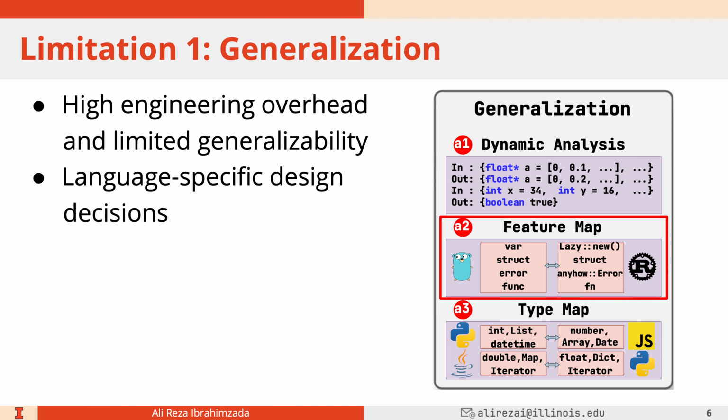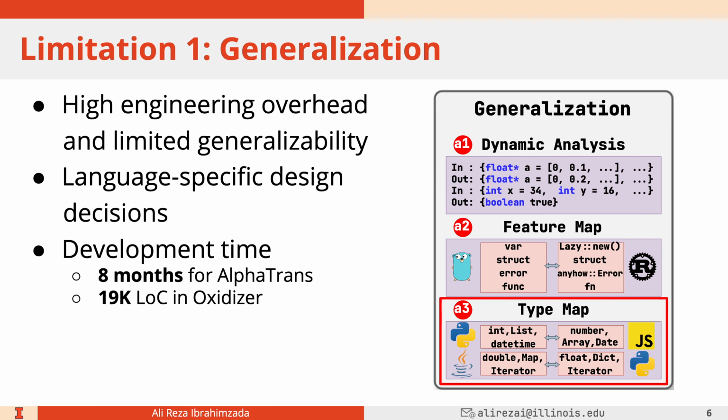Another issue is that in Oxidizer, there is this idea of a feature map. A lot of design decisions are language specific. For example, the authors came up with a feature map which needs to be defined ahead of time before running Oxidizer. So errors should be mapped to anyhow error in Rust, and variables should be mapped to LazyLock.